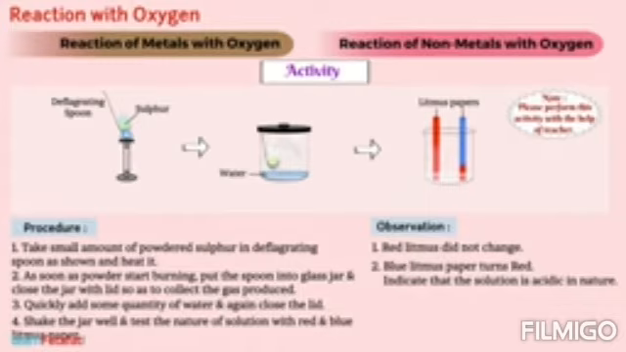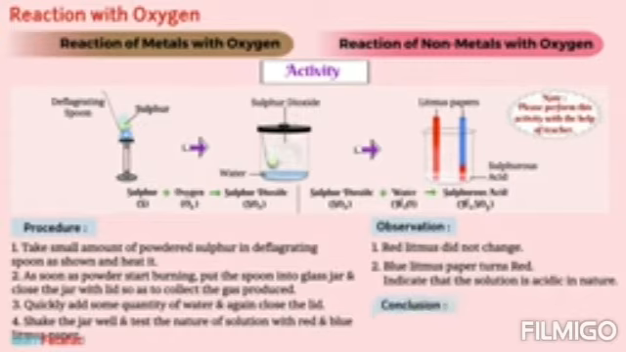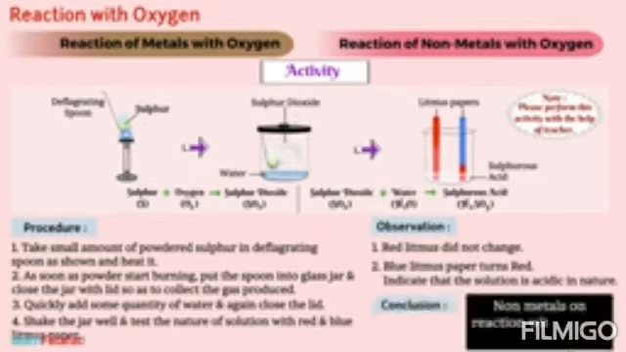Basically, burning of sulfur in air forms sulfur dioxide. It dissolves in water, forming sulfurous acid. Sulfur reacts with oxygen to form sulfur dioxide. Sulfur dioxide reacts with water and produces sulfurous acid. Clearly, nonmetals on reaction with oxygen form acidic oxides.